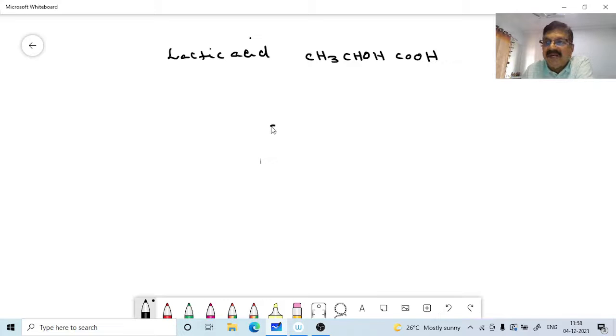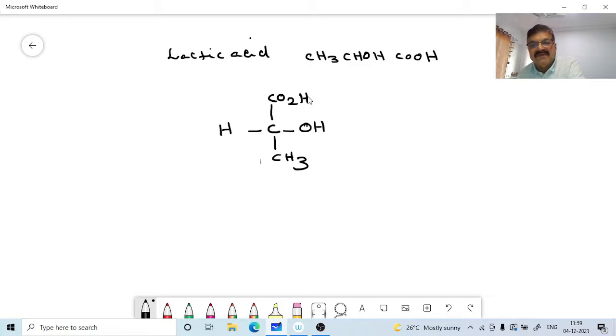Say the central carbon atom, OH. Then we have hydrogen, then a methyl group. Then a carboxyl group. This is our lactic acid. So the lactic acid, how will its mirror image be?